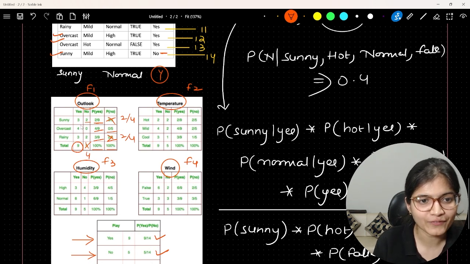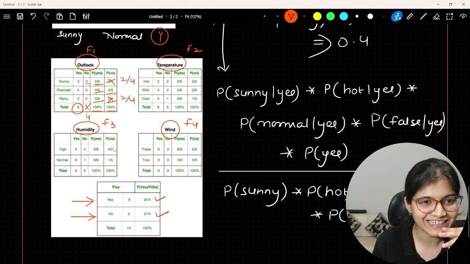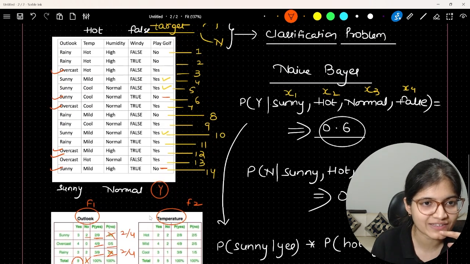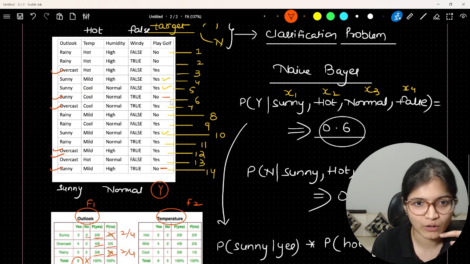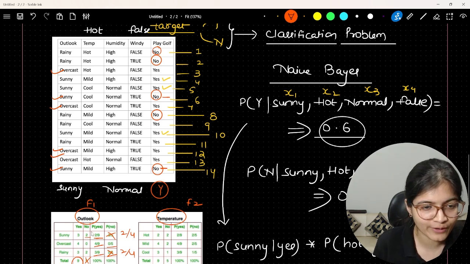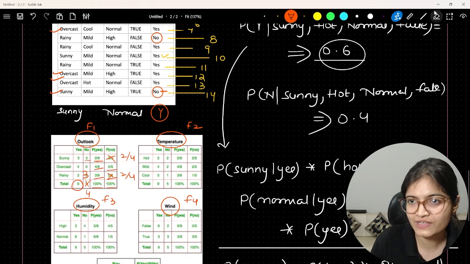So in the outlook part, we have total, as we can see, 9 number of yes, but here we are referring to 5 number of records as no. So let's try to figure it out. How many number of no's are there? 1, 2, 3, 4, 5. Okay. Now when we're talking about sunny and no, there are only 2 records. Rainy and no, let's try to see that. Rainy and no, 1, 2, 3. So as per this data, it would be 3. Rainy and no is 3.